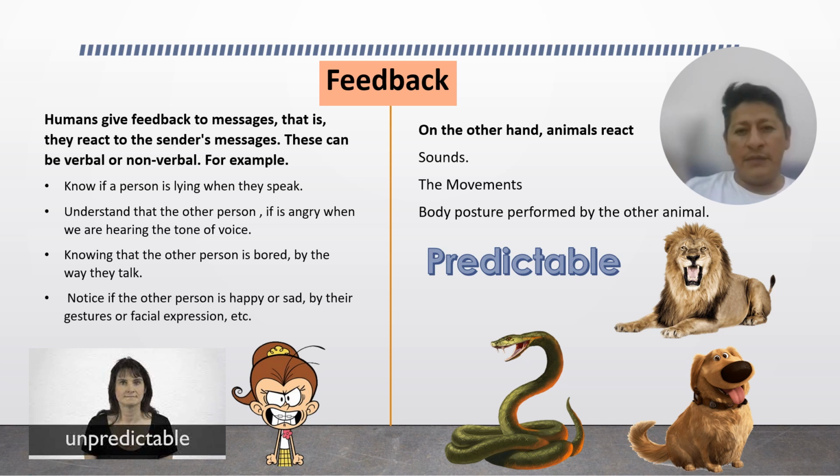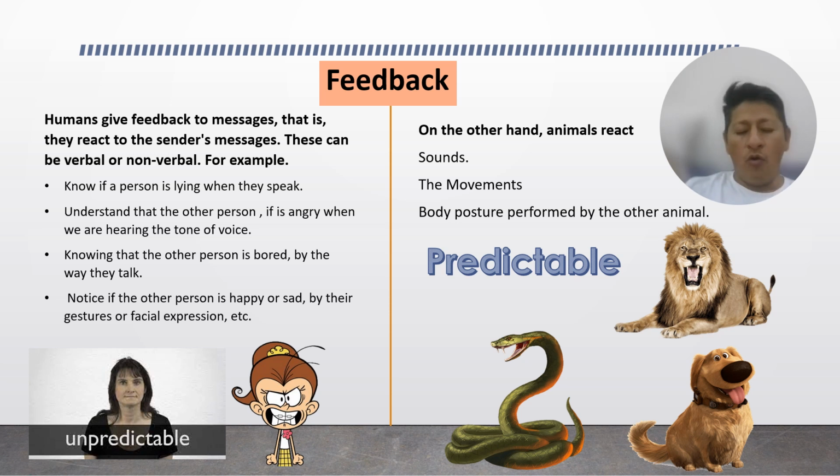That is feedback because people react when another person sends them a message. On the other hand, animals react to sounds, movements, and body posture performed by the other animal. Feedback in animals is predictable.